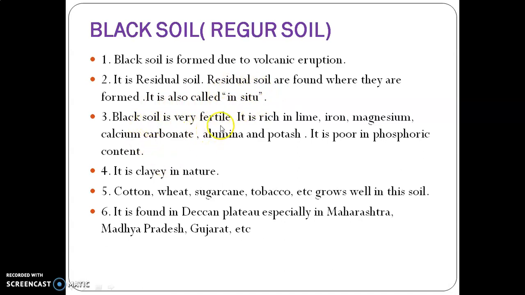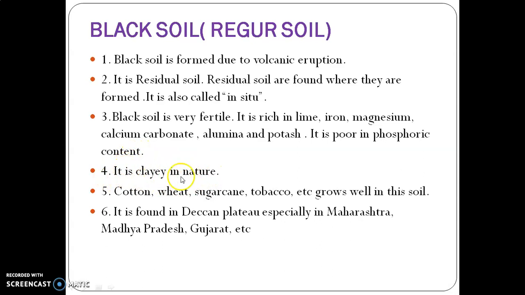This soil is very fertile because so many minerals are rich in this soil, like lime, iron, magnesium, calcium carbonate, alumina, potash. These are the minerals present in black soil. We can learn here a word, LIMCAP. Limca as a soft drink. So L, lime, I, iron. So take the first alphabets, L-I-M-C-A-P, LIMCAP. And which mineral is absent in black soil? That is called phosphoric content.